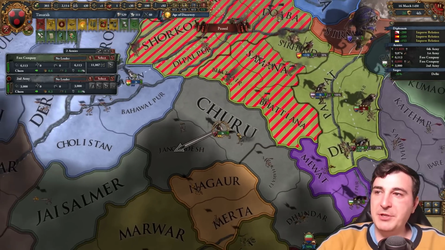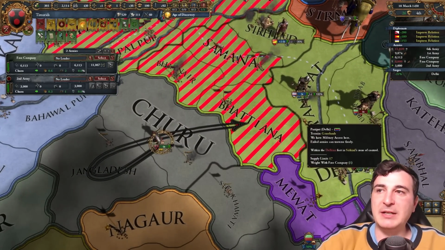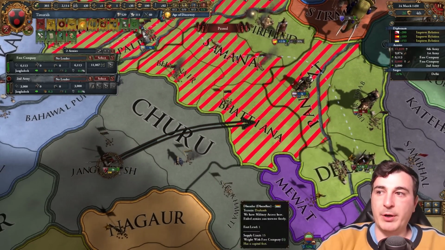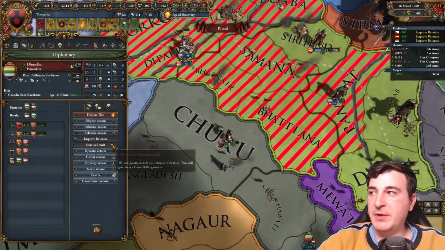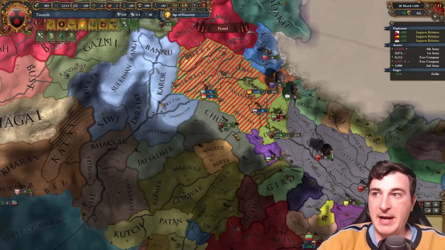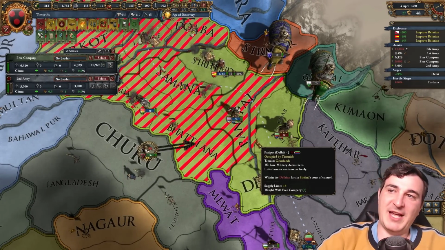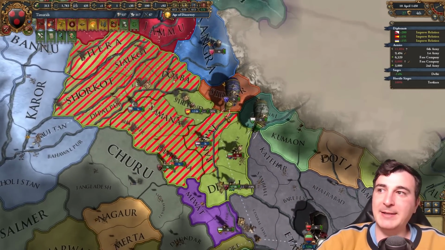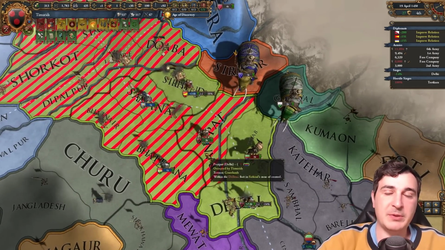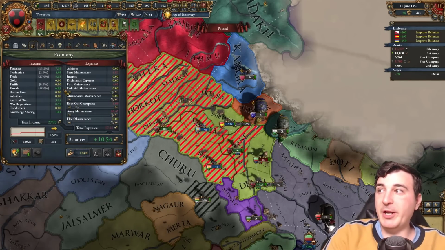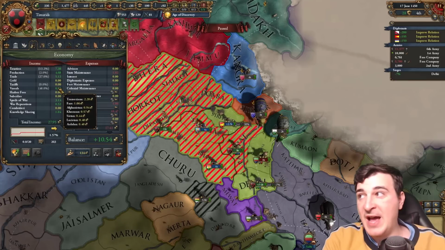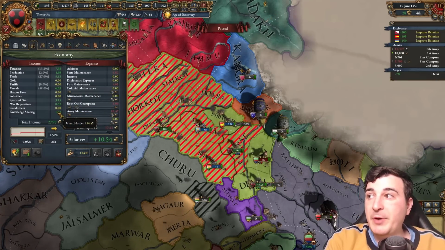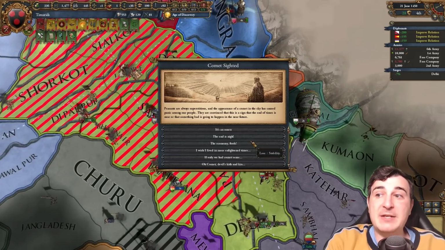Just as I was about to go ahead and siege the capital of Bangladesh, Dangadabur just annexed them. So now we have a new contender here. It's the mighty Dangadabur. The fearsome Dangadabur, for that matter. Everybody knows about their might and everybody's really scared of them, clearly. You know what? I'm surprised actually. We're getting quite a little bit of money. 6 ducats from vassals and another 3 from looting and 1 from knowledge sharing. That is what I'm talking about.